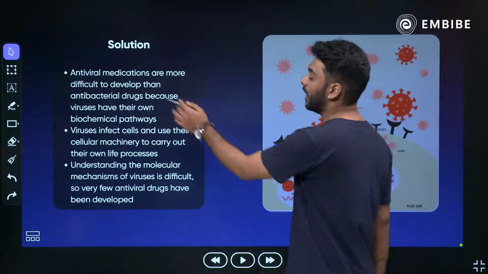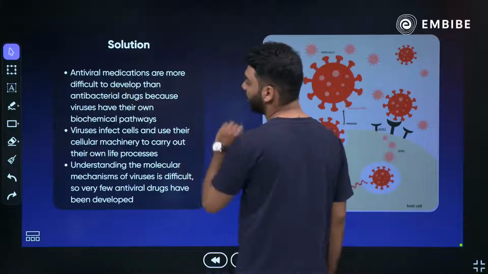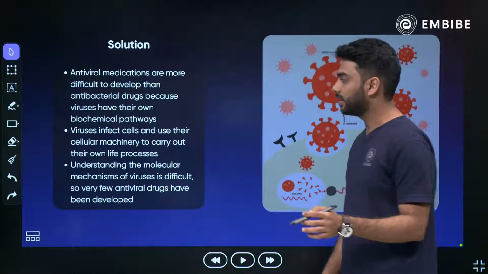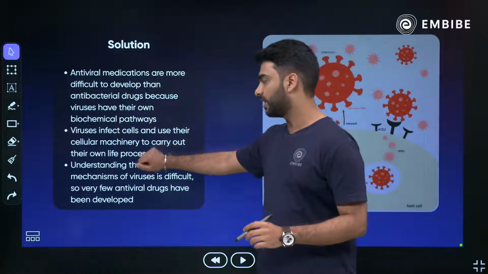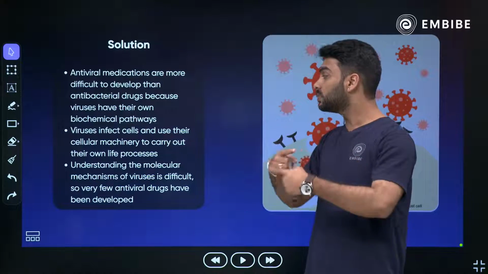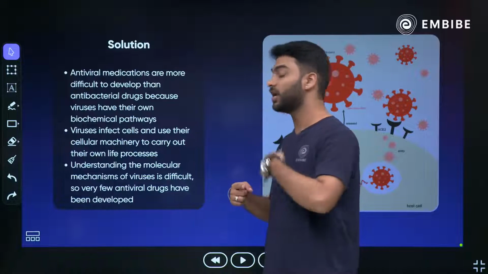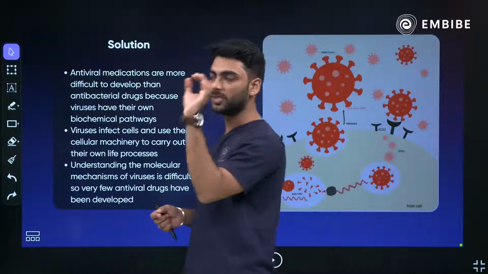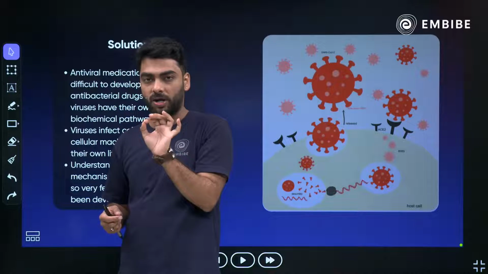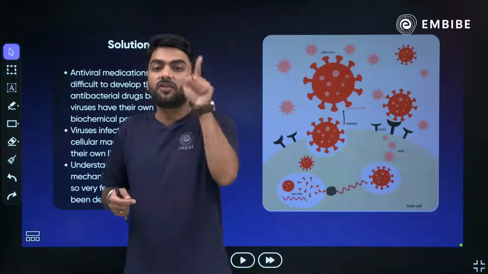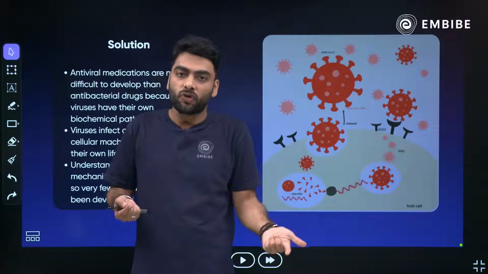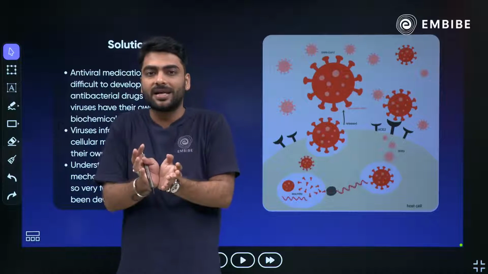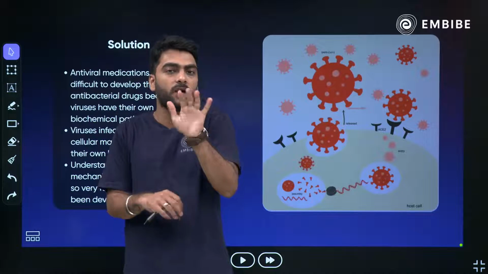Antiviral medications are more difficult to develop than antibacterial because viruses have very few biochemical pathways of their own. They infect the cell and use its machinery to carry out their life processes. So basically what a virus does is, it goes inside one cell of your body, and that cell it will use to do what it wants. It captures that cell and makes the cell work according to its will.